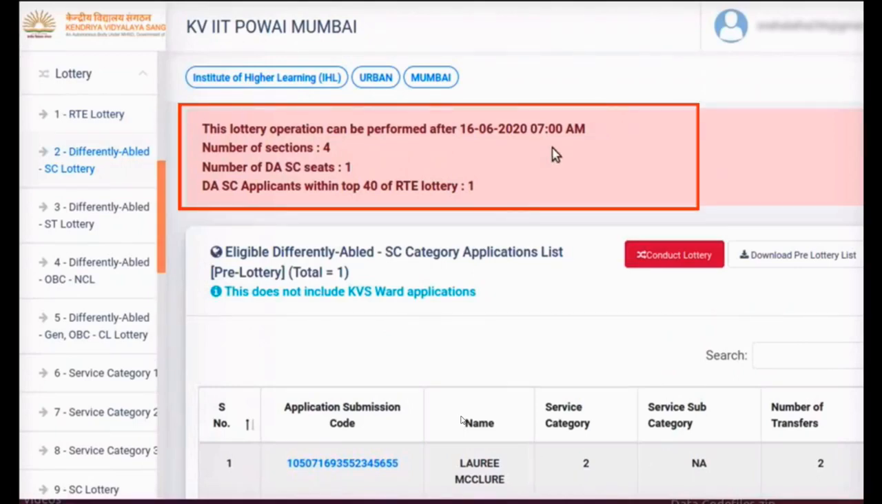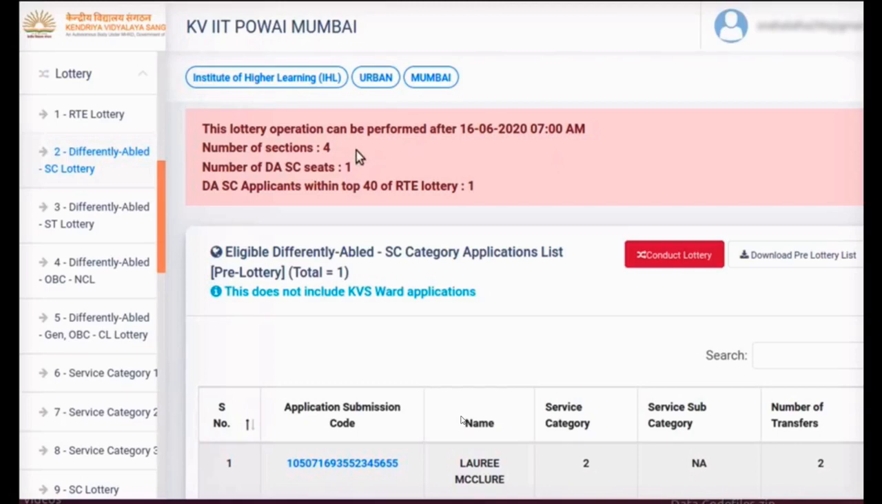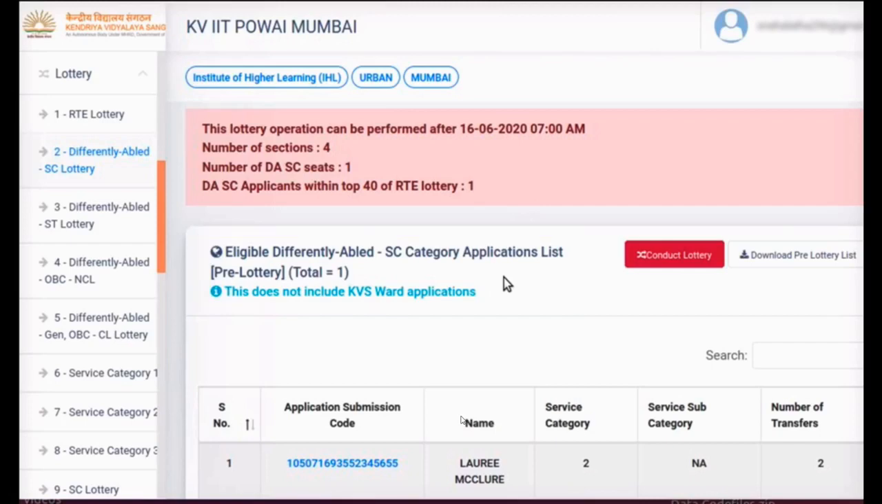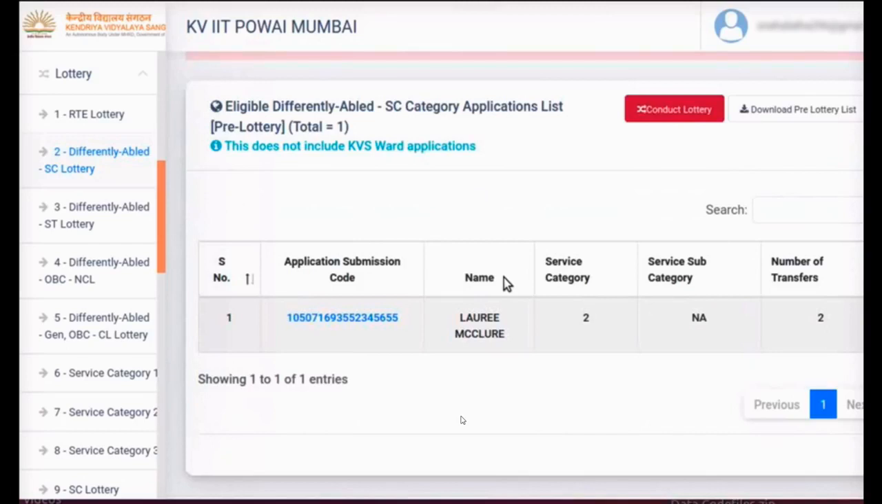The date and time at which the lottery can be performed is mentioned at the top of the page. You will also find the following information: number of sections, number of horizontally reserved differently abled or DA seats under the SC category, DA SC applicants within top 40 of the RTE lottery. The total number of eligible differently abled SC category applications is given here. Scroll down. Show to parents the pre-lottery list and pre-lottery serial numbers of all applicants.